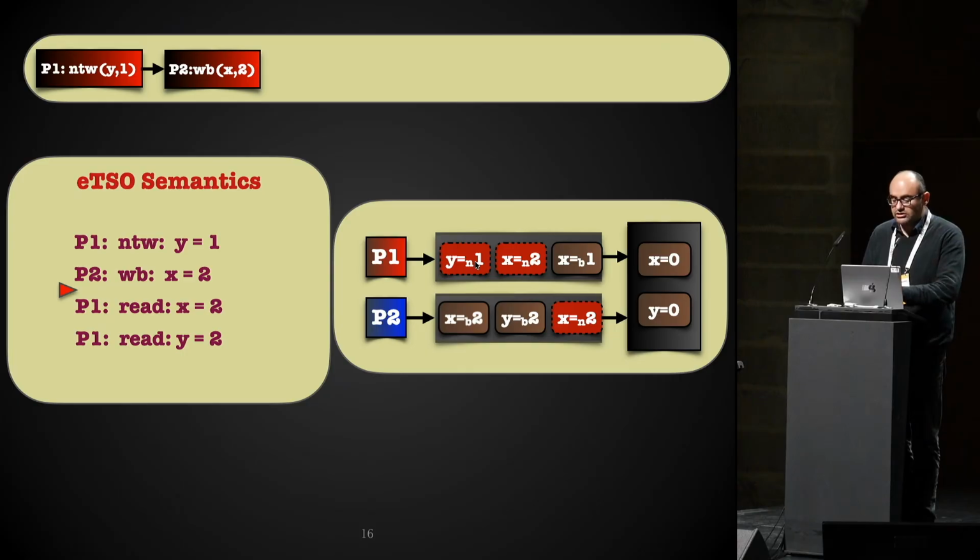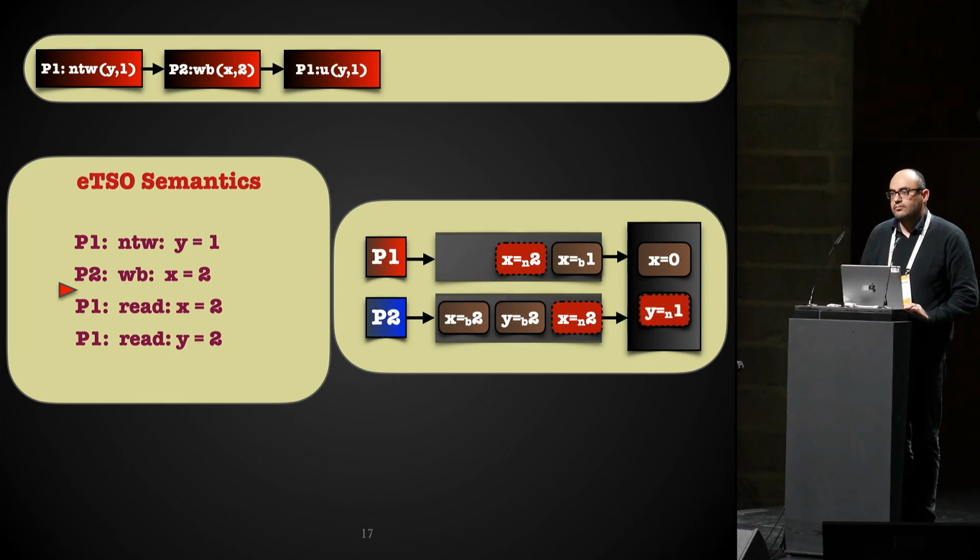So in some sense, this is why setting Y to 1 can go and update the memory immediately. Another different behavior is that, for example, this write-back here cannot overtake other write-backs, like in classical TSO, but it can overtake NTW writes on a different variable.